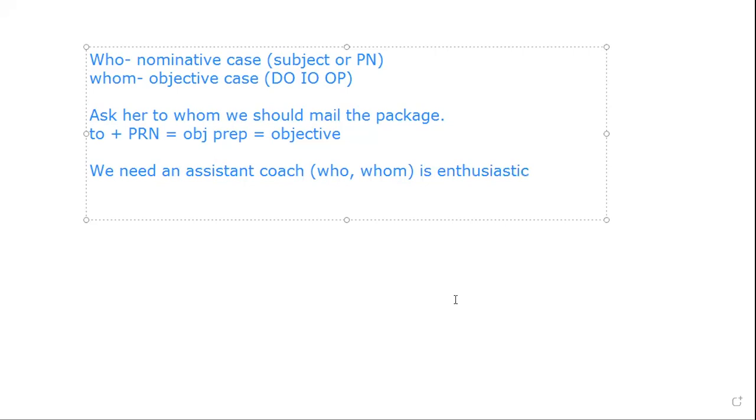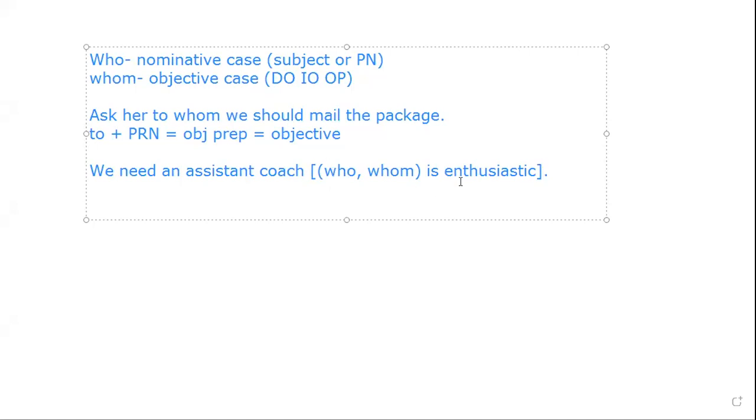All right. If we look here, we have a sentence: we need an assistant coach. This is my independent clause. Starting who or whom, let me actually use brackets, this is going to be my subordinate clause. Now, I have to make a decision. Most of your exam is going to be in these types of questions, with choices: either who or whom.